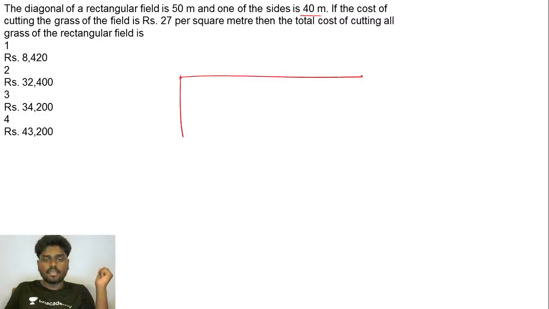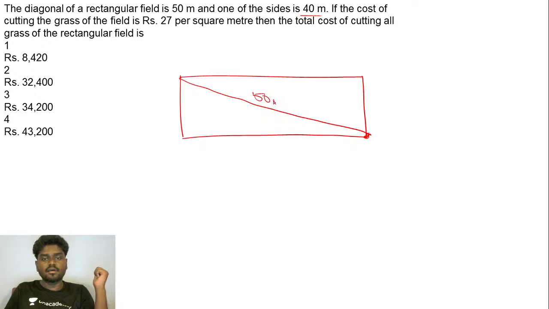If the cost of cutting the grass of the field is rupees 27 per square meter, then the total cost of cutting the grass of the rectangular field is what? That's the question. So let's try to do this.